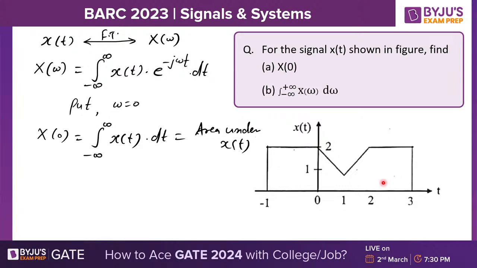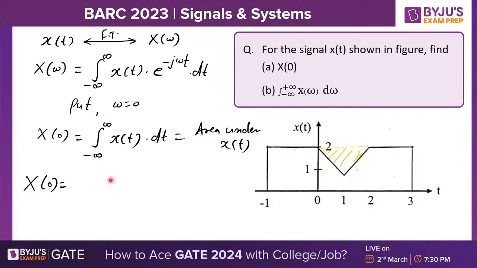Can you calculate the area under this diagram? Can you calculate the area under this signal x of t? What I will do is simply complete this rectangle and calculate its area, and then subtract this triangle's area from the area of the rectangle. Area of rectangle minus area of this triangle. That will be an easier approach for us.